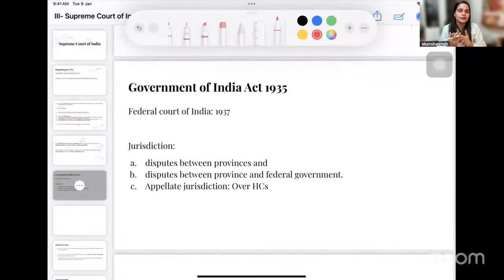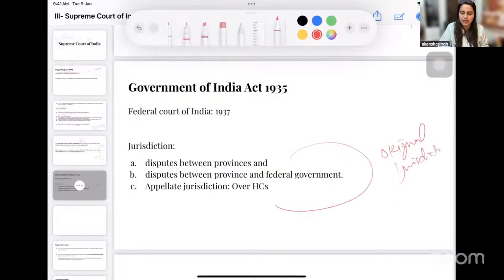And because Government of India Act 1935 has been one of the sources of the present Constitution, you also see the similarity in jurisdiction. This is very similar to our original jurisdiction that we have today. I will show you the original jurisdiction of the Supreme Court. But the idea is that the Federal Court was established. The Federal Court was considered as a Supreme Court, as the apex court, and therefore it had the jurisdiction that it could entertain disputes between provinces. जो आज हम बोलते हैं कि state के बीच में dispute है, तो उसको कौन entertain करेगा.